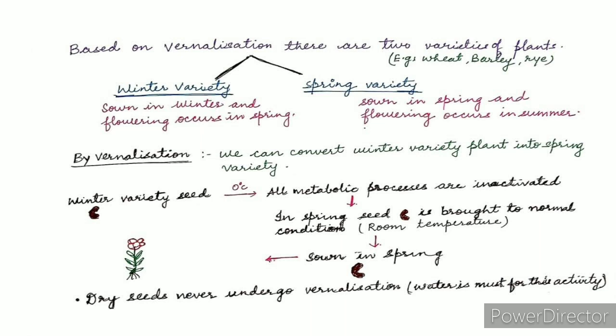If these seeds are sown in spring, you can see in the diagram that the proper flowering is occurring in the plant. So we can convert winter variety plant into spring variety. The point to be noted is that dry seeds never undergo vernalization because water is a must for this activity.